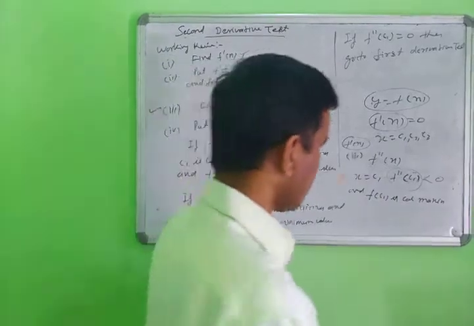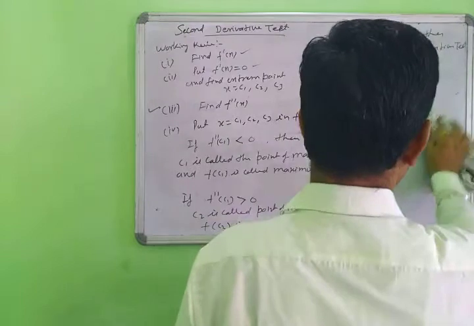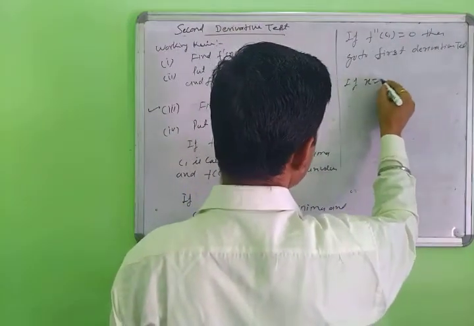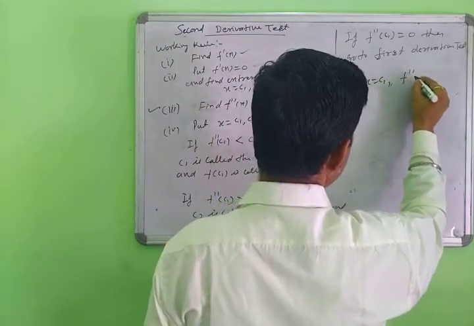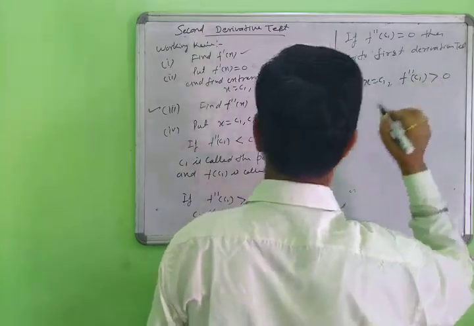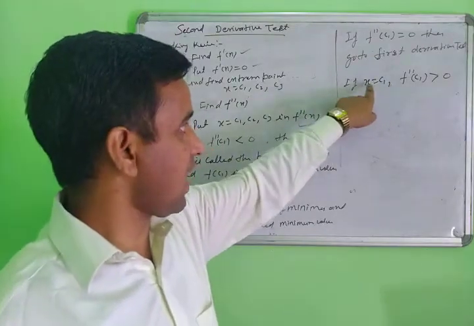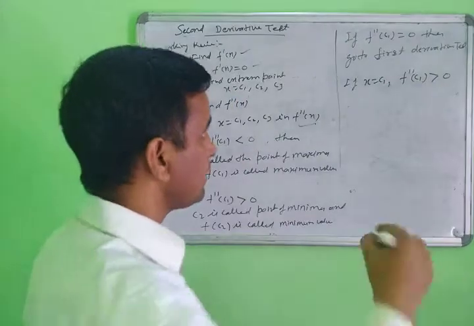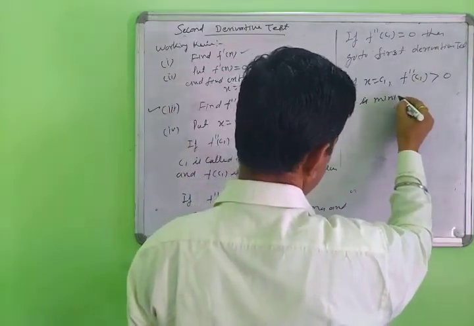Suppose second case, if you put x equal to C1 and f double dash C1 is greater than 0, then C1 is a minima point.